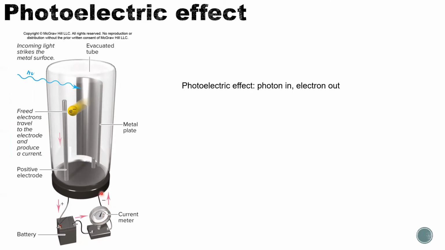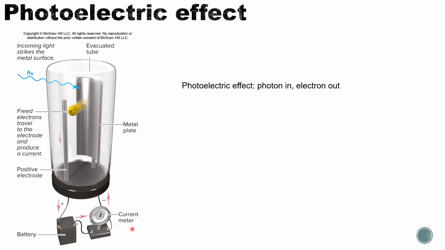So for now, if nothing changes in between the metal post and the metal plate, you should not read any current here. And if there's any electricity passing through, you will see that change in the current meter.